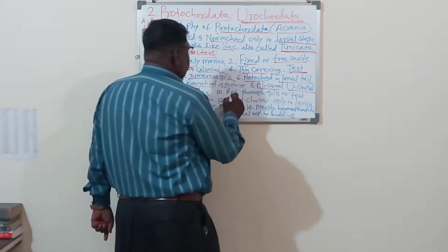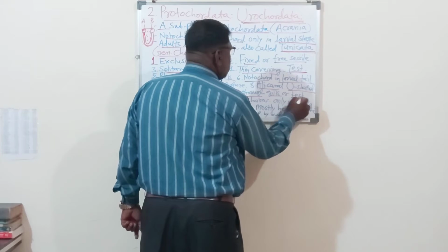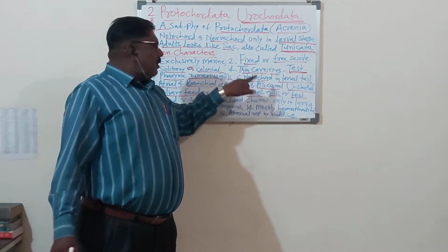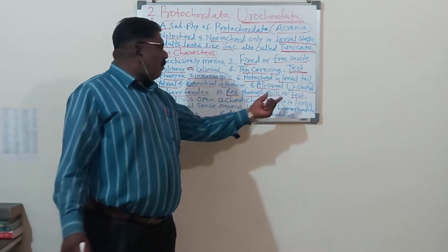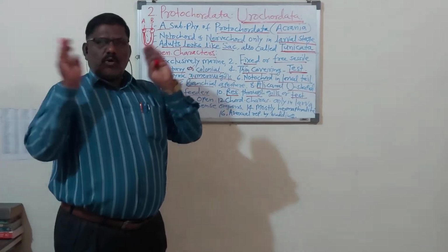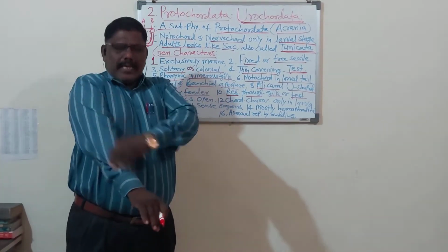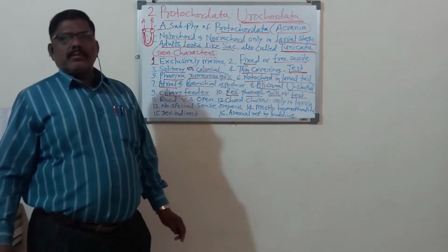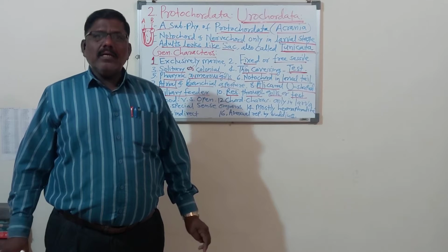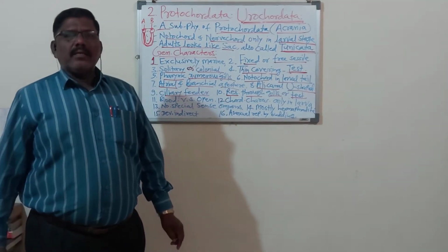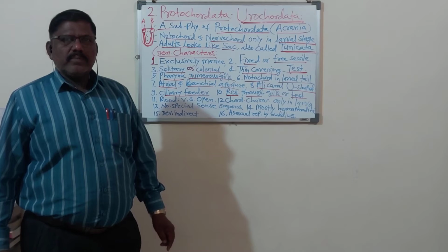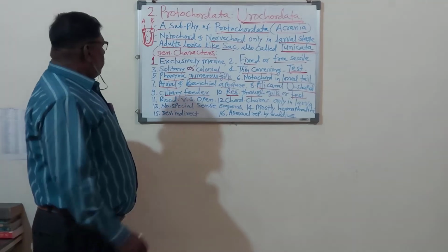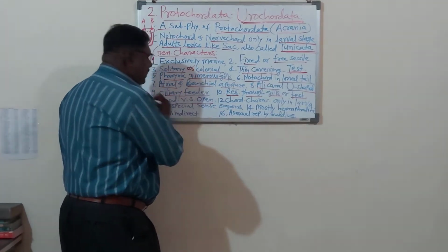Now, respiration through the gills or test. So respiration in urochordate animals is through the gills, or these animals can also respire with the help of the test, meaning body covering, body surface, like this body surface. Remember, urochordate animals respire by the gill slits, and they also respire with the help of test, means body surface.